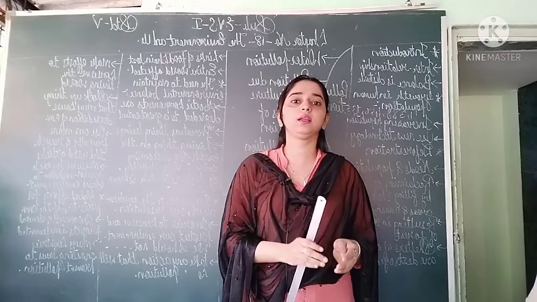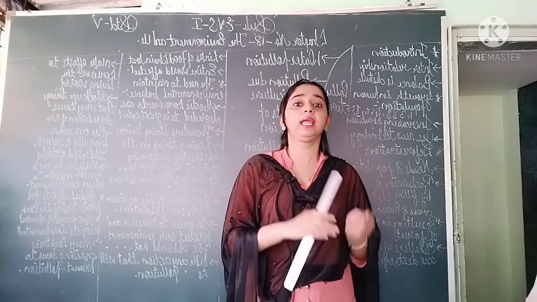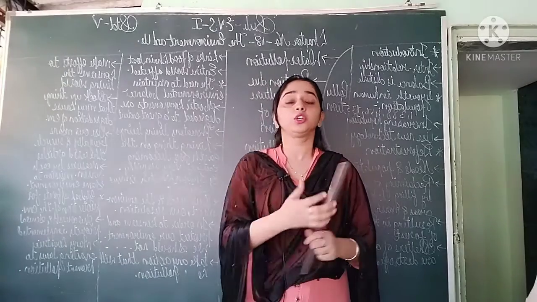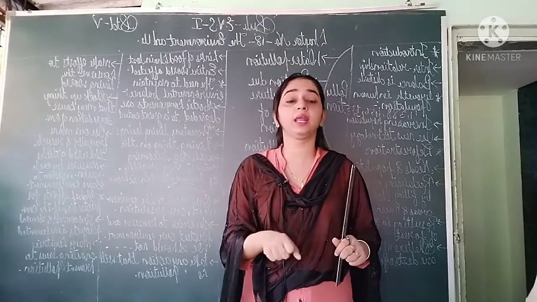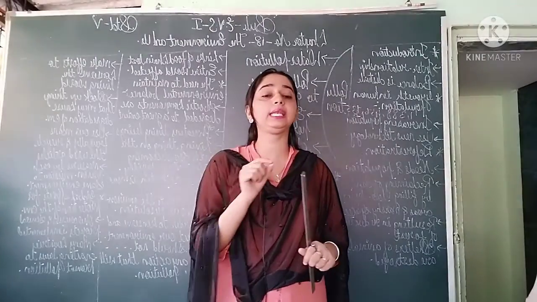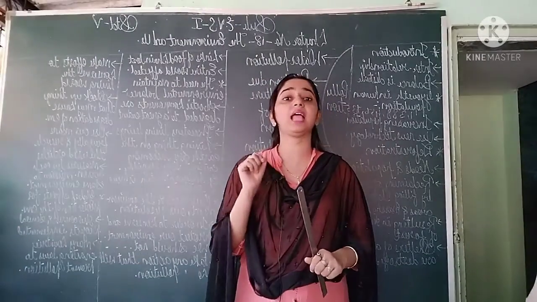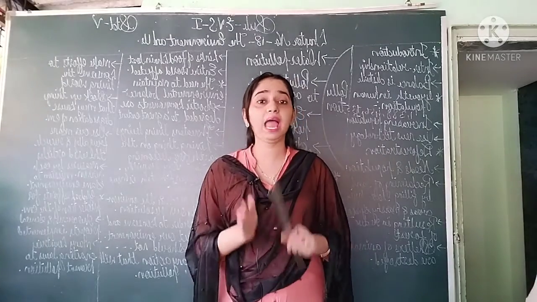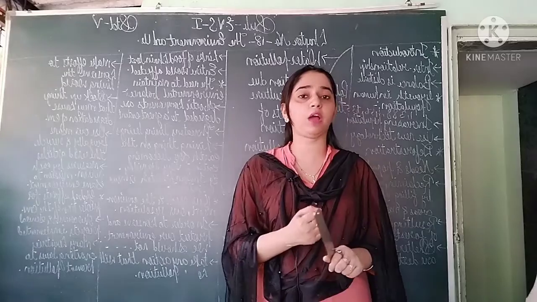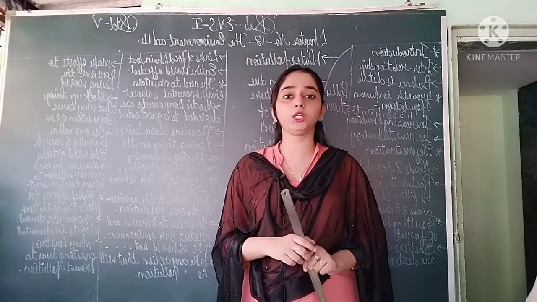As a result, this carbon dioxide and other poisonous gases or smoke together make a mixture, and it may cause severe pollution in our environment, that is air pollution. So we have to be very careful to conserve our environment from this pollution.